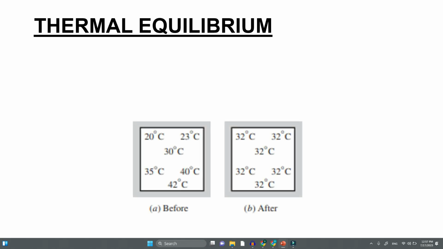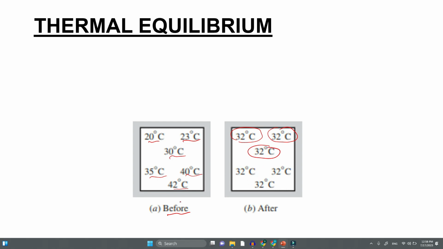In thermal equilibrium, you can see here that there is a gas inside this container. The temperature is 20 degrees Celsius, 23, 30, 35, 40, 42, etc. After some time you can see that the temperature is uniform. Now it has reached equilibrium, 32 degrees Celsius throughout. So the system is in equilibrium.